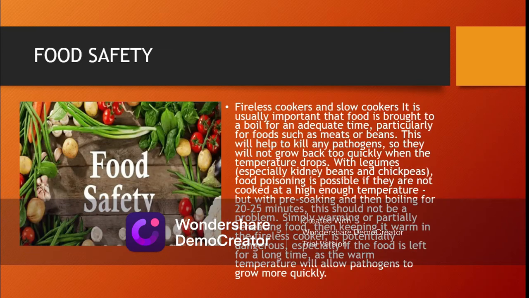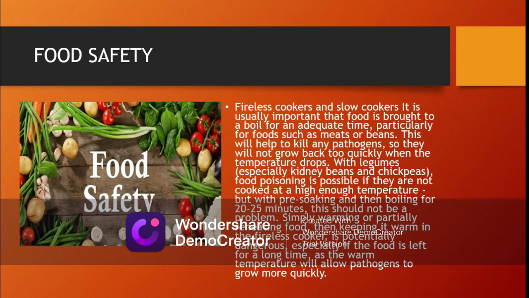The third one is food safety. For rice cookers and slow cookers, it is usually important that food is brought to a boil for an adequate time, particularly for foods such as meats or beans. This will help to kill any pathogens so they will not grow back too quickly when the temperature drops.